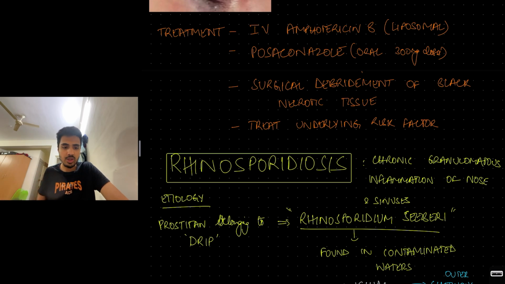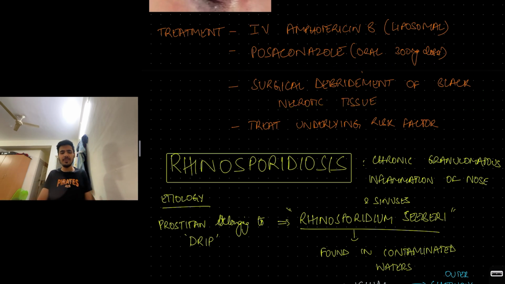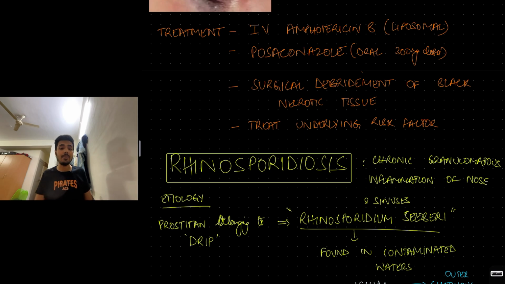Oral posaconazole and surgical debridement of the black necrotic tissue. As I said, the nose is filled with that black fungal necrotic debris. You have to surgically debride it and treat the underlying risk factors like the immune suppression, the uncontrolled diabetes mellitus. These risk factors need to be eliminated.